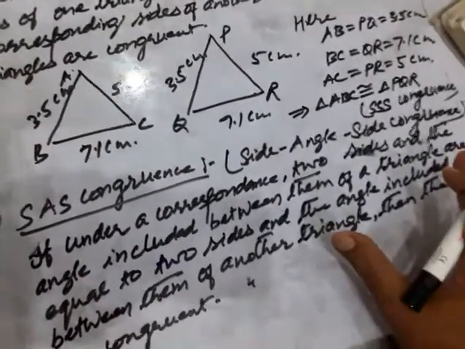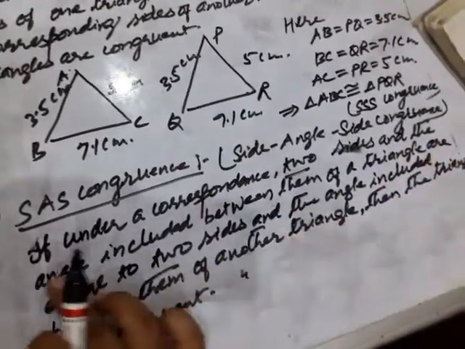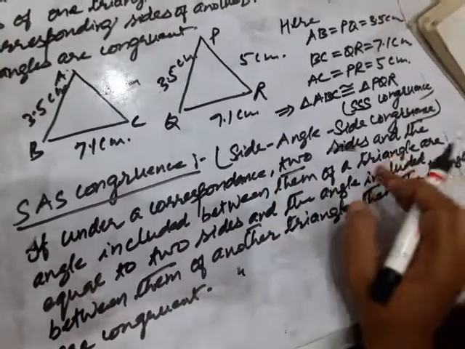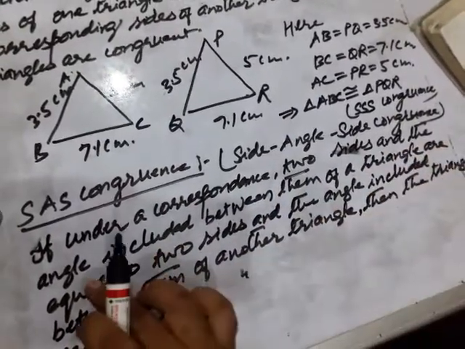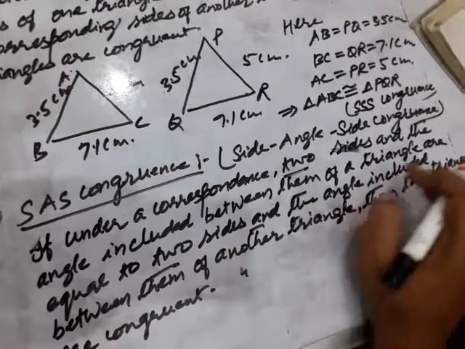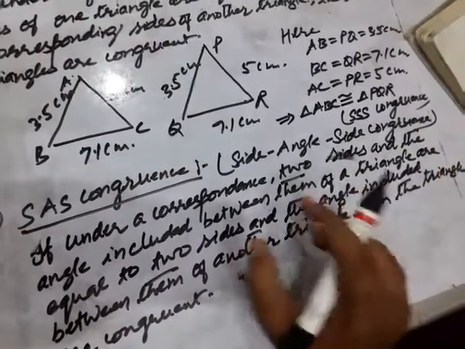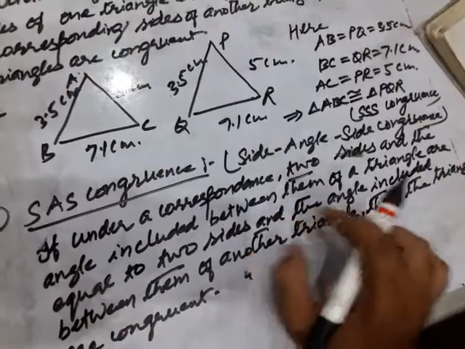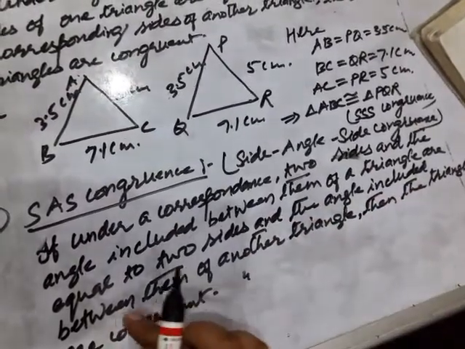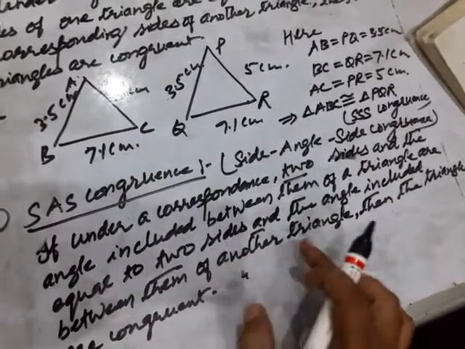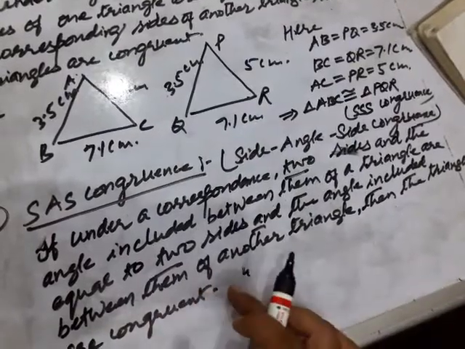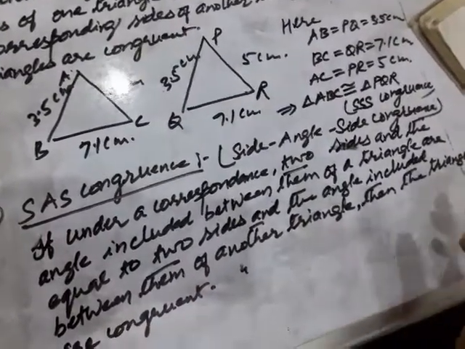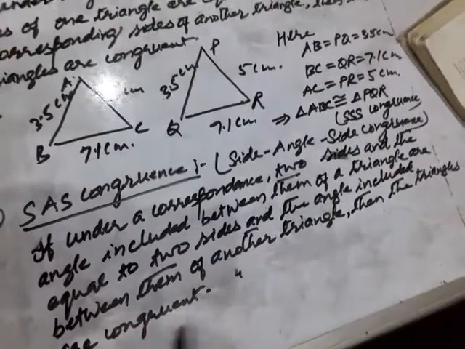Okay children, let us explain the things. If under a correspondence two sides and the angle included between them in one triangle are equal to two sides and the angle included between them of another triangle, then the triangles are congruent. Let us see the example.